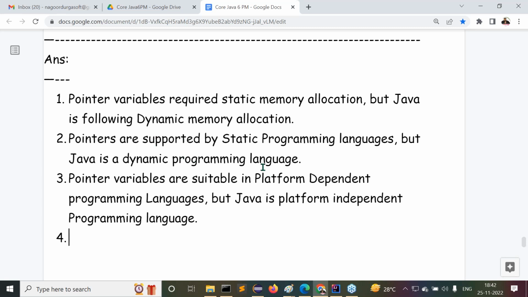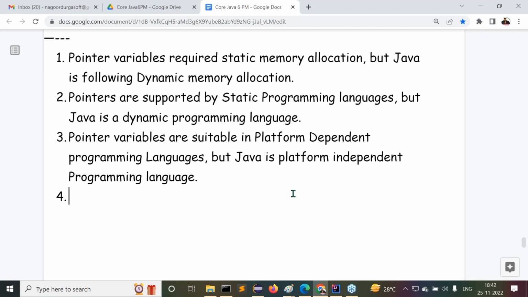Okay, are all of you following these points clearly? Right, sir. Up to now, 3 points are given to you: the differences explaining why pointers are suitable in C and C++, and why pointers are not suitable in Java. What are the 3 differences? First, pointer variables require static memory allocation, but Java follows dynamic memory allocation. Pointers are supported by static programming languages, but Java is a dynamic programming language. Pointer variables are suitable in platform dependent programming languages, but Java is a platform independent programming language. Because of this reason also, it is not possible here. Right, sir.